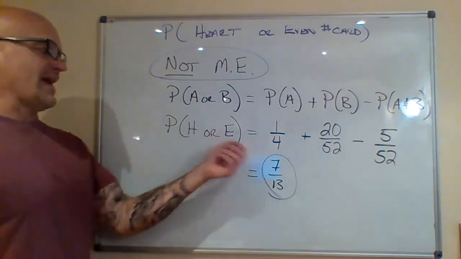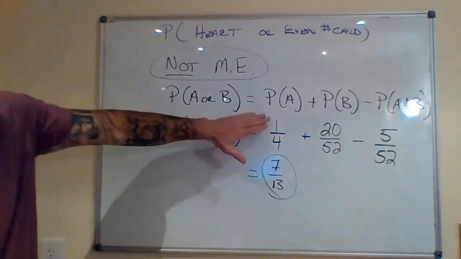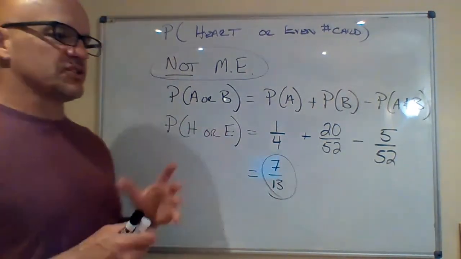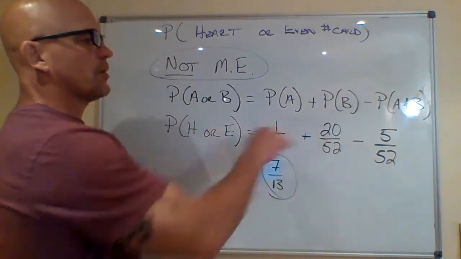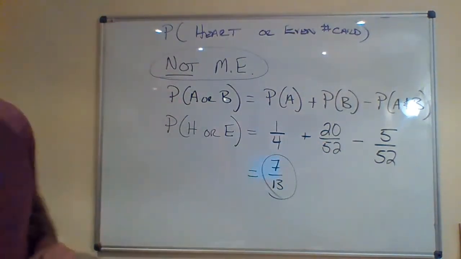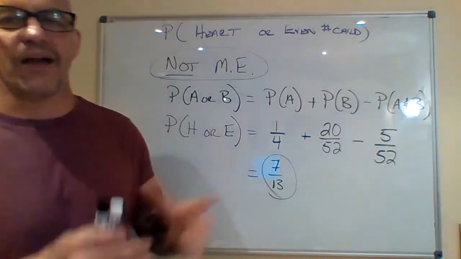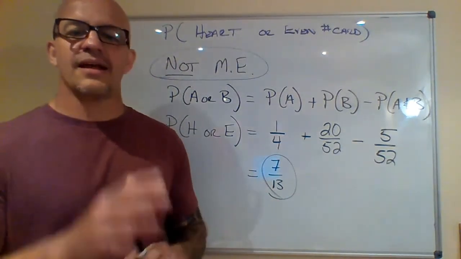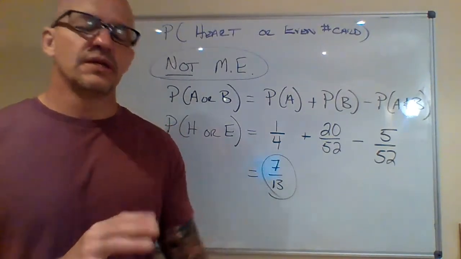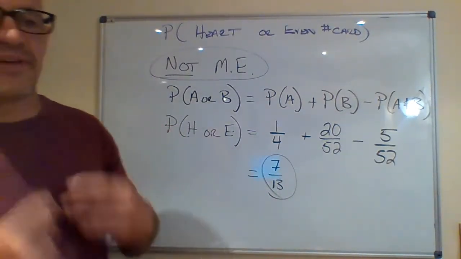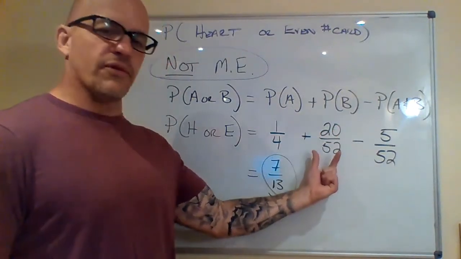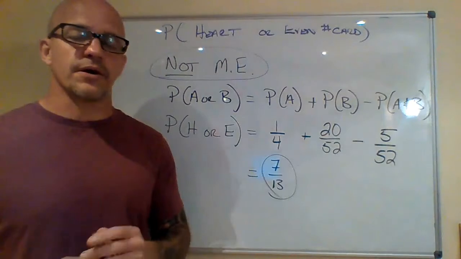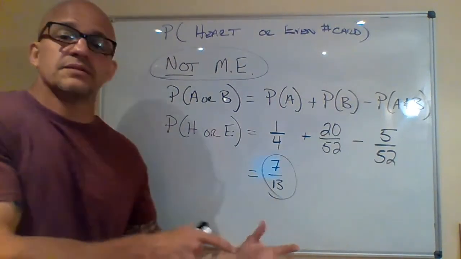So, probability of A in this case is probability of a heart, and of course I went straight to 1/4. You could do 13 out of 52, but I think it's very obvious that a suit is 1/4 of the whole deck. Now we go to probability of B, which is the probability of an even number card. Well, the easy way to figure this out, you can look at your sample space and count it all up, or you can say, okay, there's a 2, 4, 6, 8, and 10. That means there's 5 evens in each suit. Since there's 4 suits, that means there's 20 even numbered cards. So we have 20 over 52. Then we're going to subtract from that the probability of A and B occurring at the same time. That means a heart that is even.